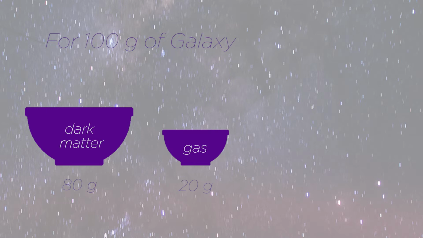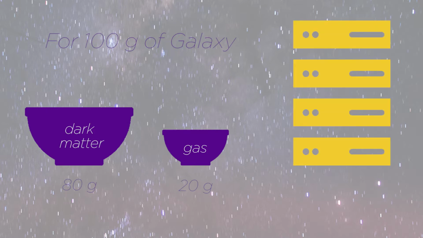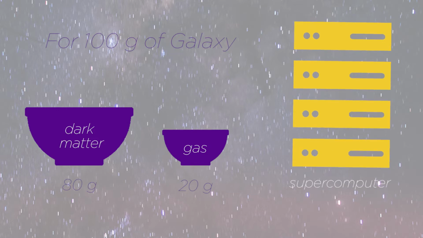So making a galaxy is not much different from baking a cake. For 100 grams of galaxies, 80 grams of dark matter, 20 grams of gas. So how do you bake your galaxy then is that you need an oven, a powerful one. And for us, the oven is a supercomputer. Then the next thing you need is some idea about the recipe.